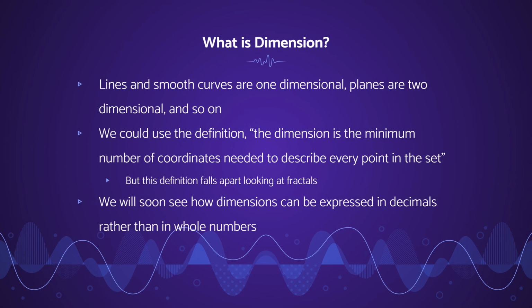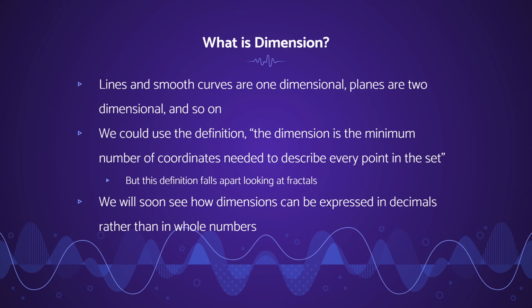It's very obvious that lines and smooth curves are one-dimensional, planes are two-dimensional, cubes are three-dimensional. So we could use a definition for dimension that the dimension is the minimum number of coordinates needed to describe every point in the set.